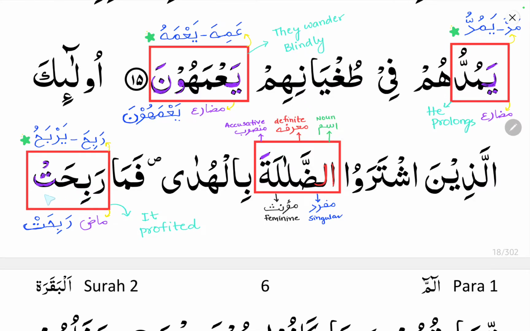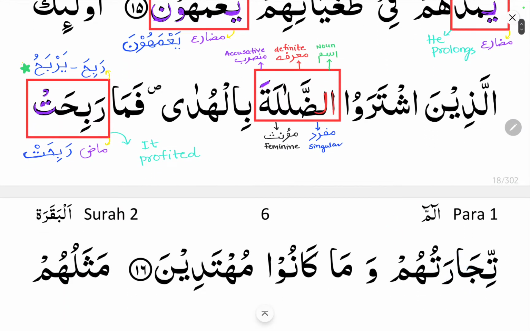You can see here rabihat. It comes from rabiha yarbahu. From rabiha, rabihat comes. It is the fourth segha in the conjugation of a verb in fi'lul mazi. That means it profited. So what is it that profited? It corresponds to tijaratun. So the tijarat profited. Tijarat means business, so it corresponds to the tijarat here.